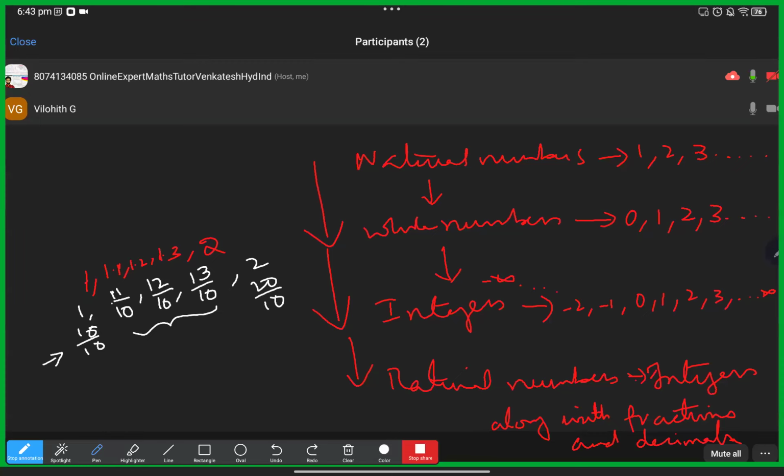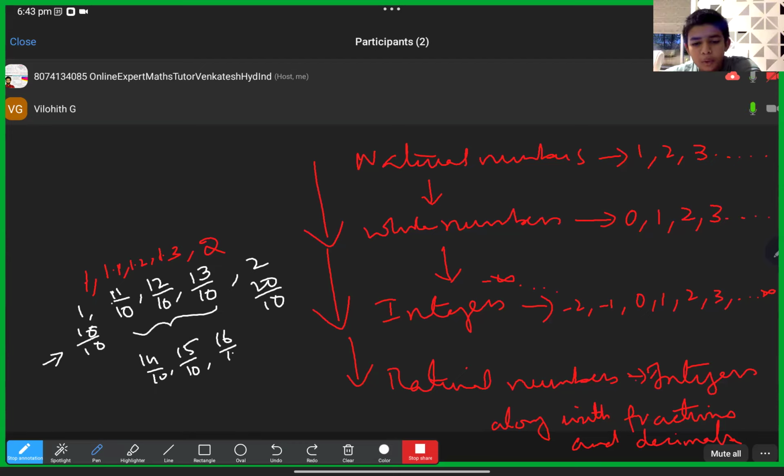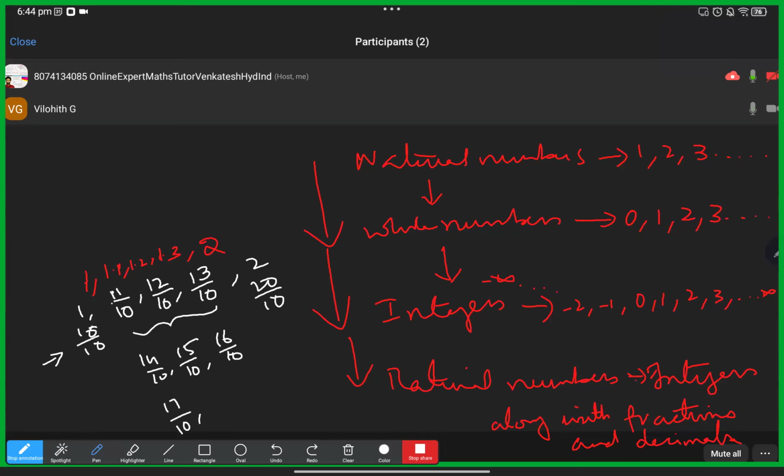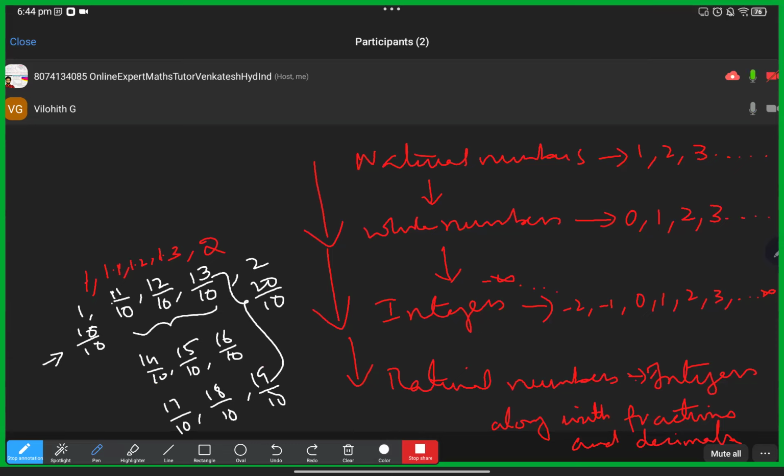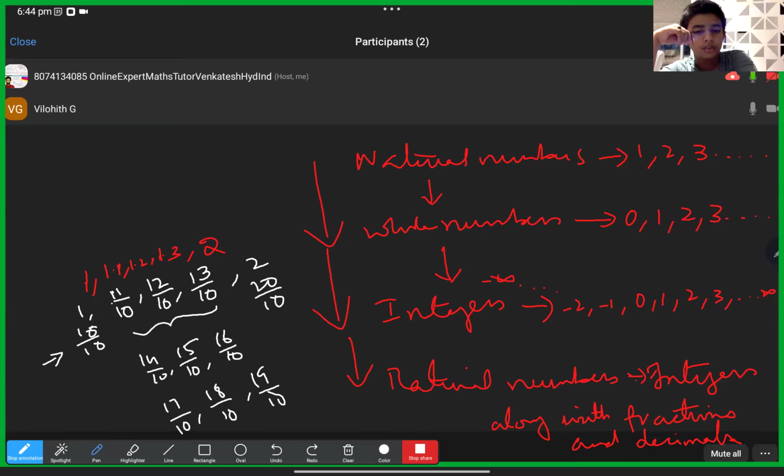So these decimals which we have, 1.1, 1.2, 1.3, we can write as 11 by 10, 12 by 10, 13 by 10. Next, 14 by 10, 15 by 10, 16 by 10, 17 by 10, 18 by 10, 19 by 10, up to 1.9. So these are all the fractions which lie between whole numbers 1 and 2.